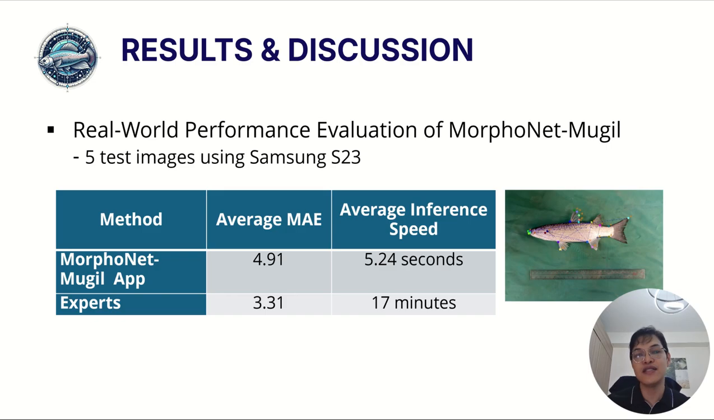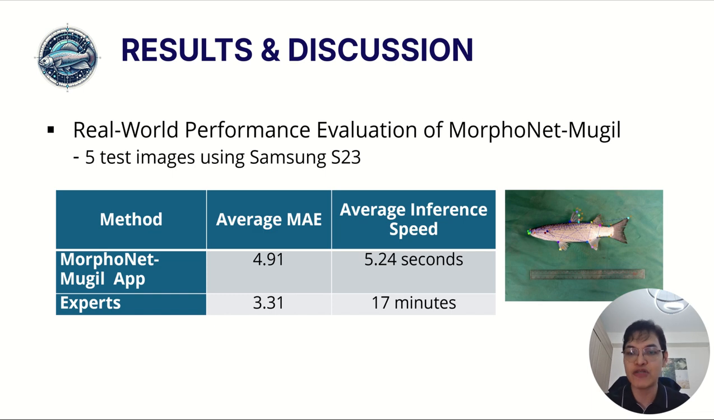After deploying the system as a responsive web application, I conducted a real-world performance evaluation to determine how the proposed system performs in practical conditions. For this test, five fish images were captured using a Samsung S23 smartphone, and the measurements obtained from the Morphonet Mugil application were compared with the manual measurements performed by experts. The results show that the proposed system achieved an average mean absolute error of 4.91, while the expert measurements obtained an average error of 3.31.